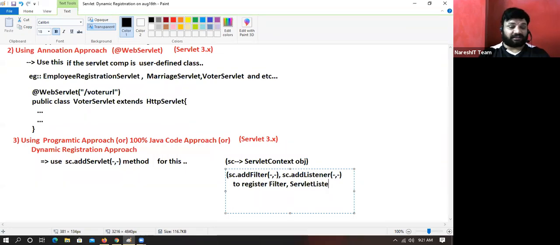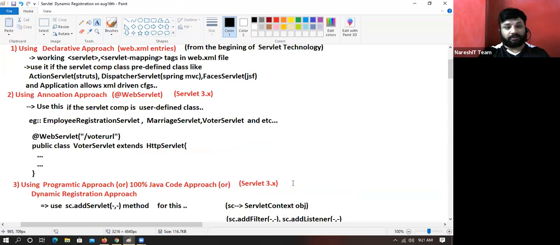Don't think that this is only for servlets. We can also use similar code for filter registration and listener registration also. Understanding my point there?